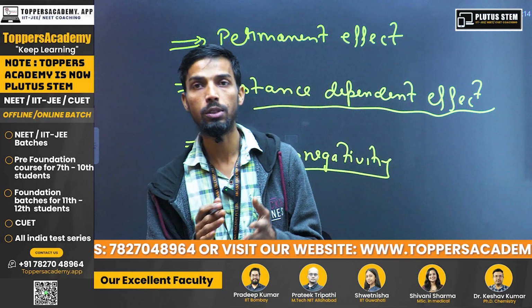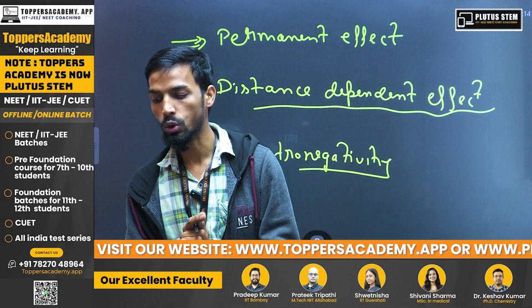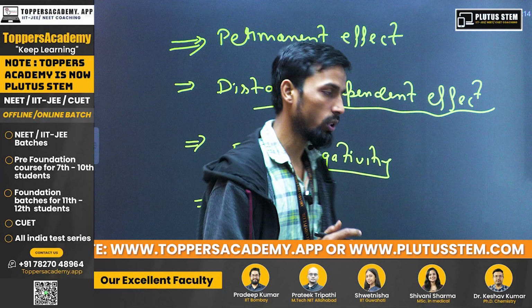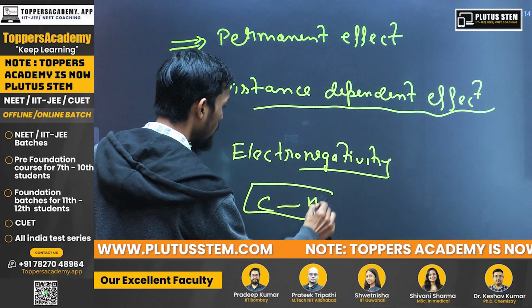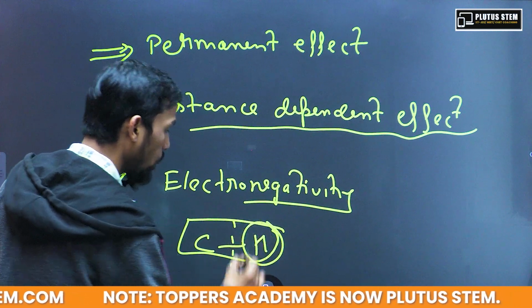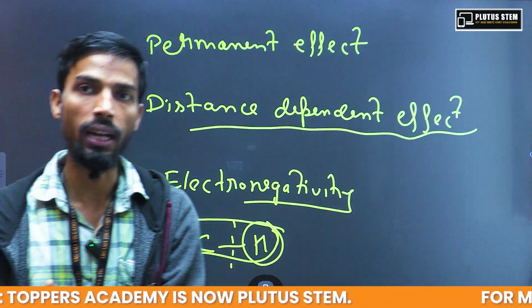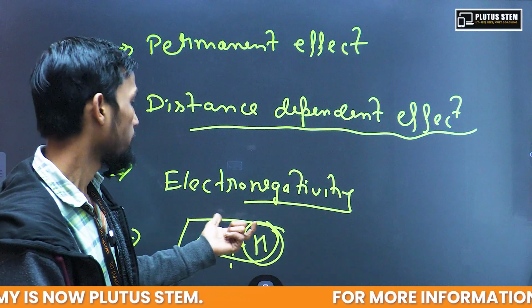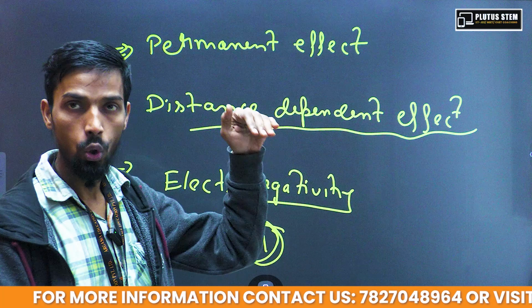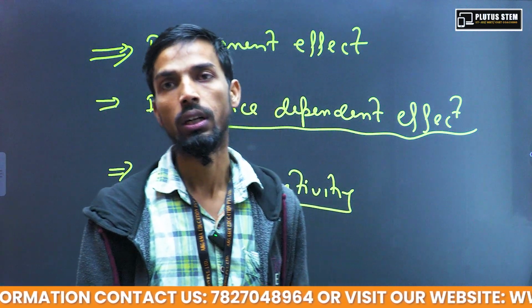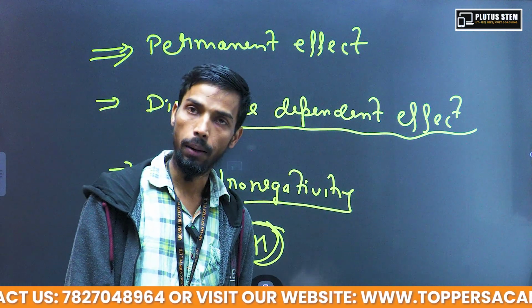The reference which we are going to take will be the carbon hydrogen bond. Those atoms which have higher electronegativity than hydrogen will be termed as showing the minus I effect, and those groups which have lower electronegativity than hydrogen are going to show the plus I effect.